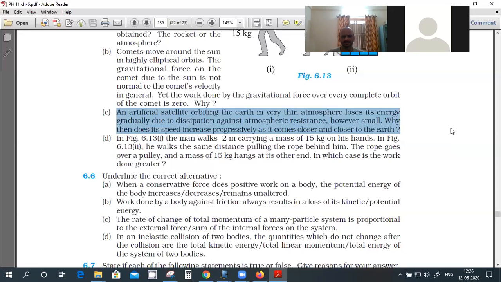So when the distance of the mass is reducing, the gravitational potential energy is decreasing, right? That decreasing gravitational potential energy goes into increasing the kinetic energy, and a small part of it goes into overcoming the air friction. But since that part is very small, the kinetic energy is still increasing. So the kinetic energy is, say, increasing from 100 to 200. Because of this air friction, it will become 199.5. So there will be a slight decrease because of the air friction.